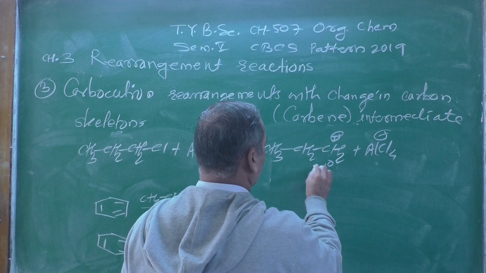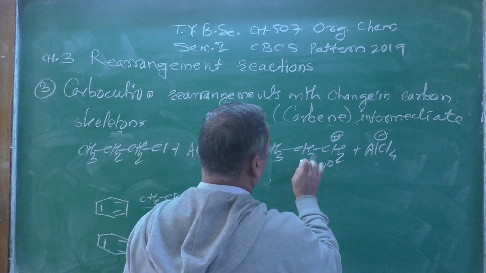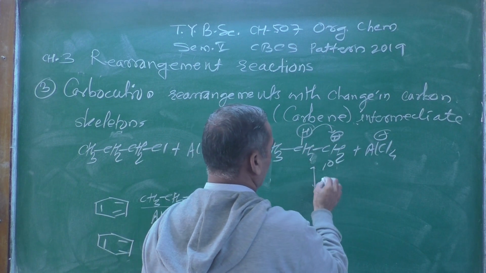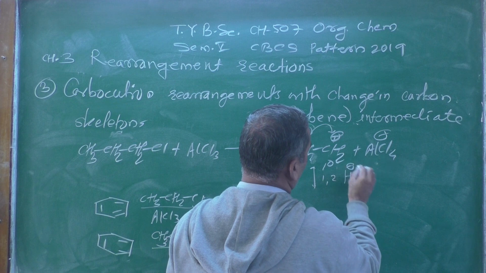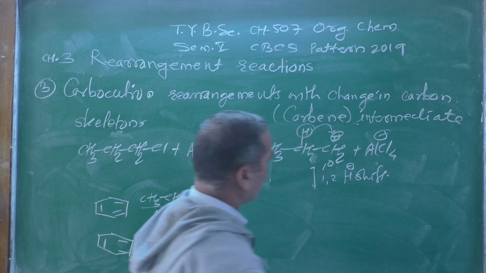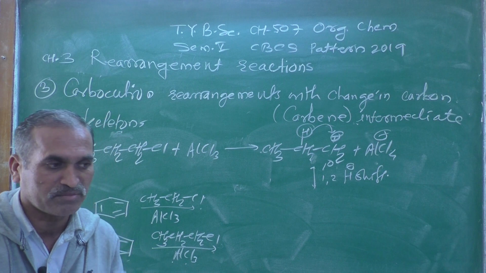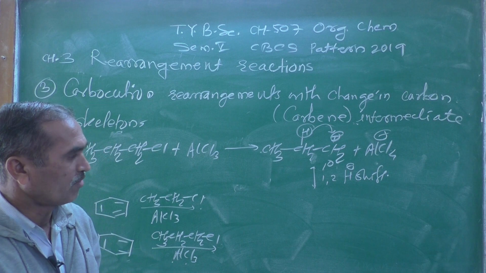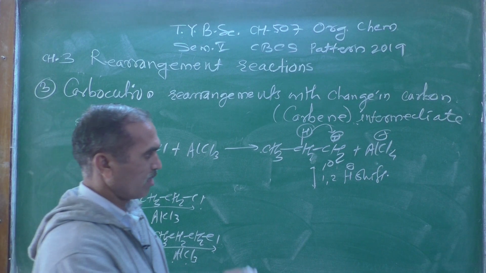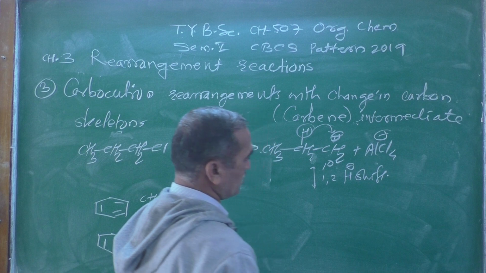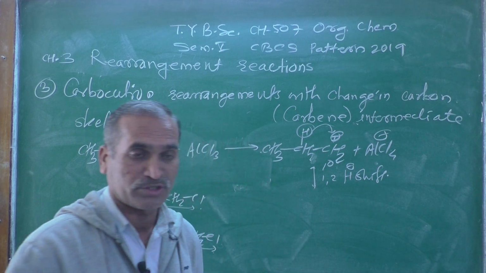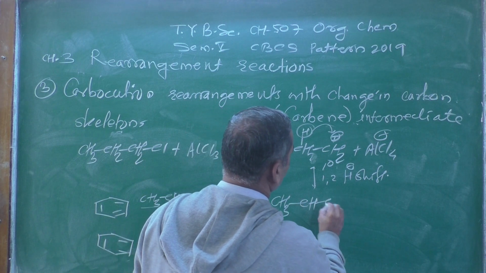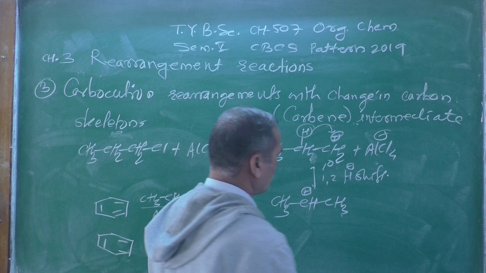Once the primary carbocation is formed, now what is going to happen? The driving force behind it, one of the hydrogen atoms shifts. A 1,2 hydride shift means a hydrogen atom shifts from one carbon atom to another at the 1,2 position, therefore it is known as a 1,2 hydride shift. And the driving force behind it, once again remember, here CH3, CH, then CH3, the positive charge comes over here.